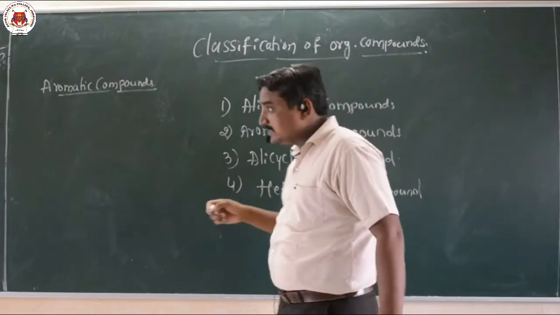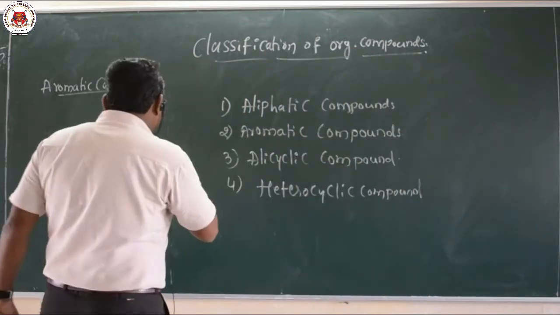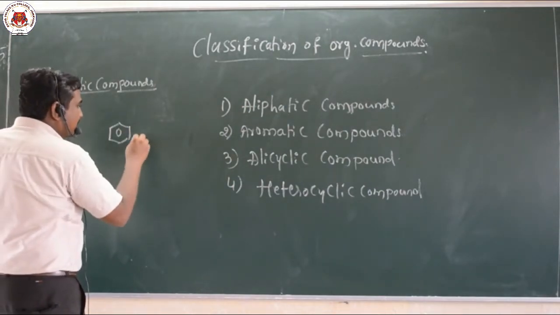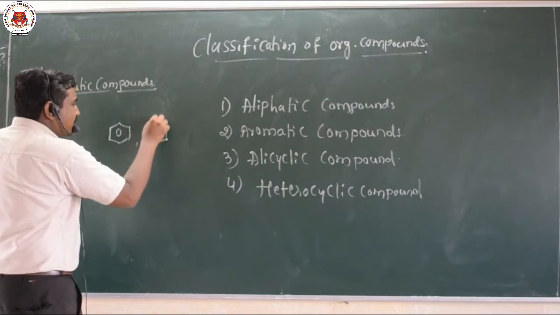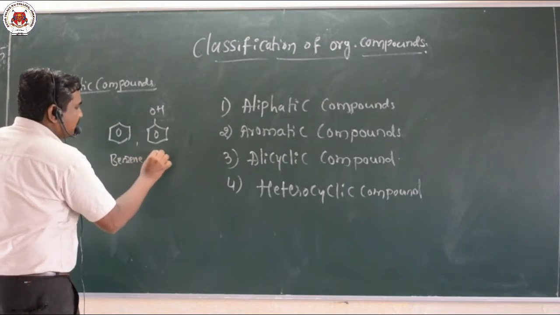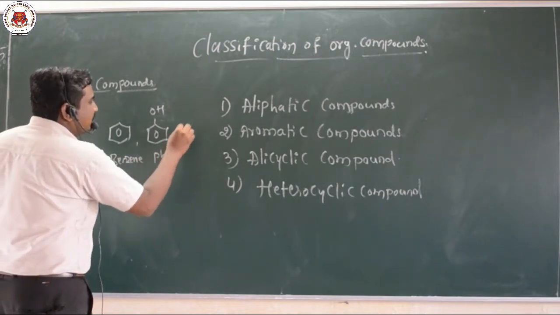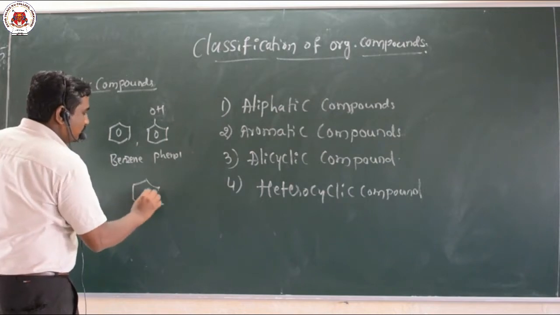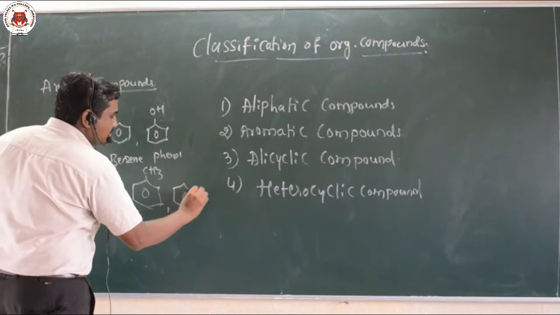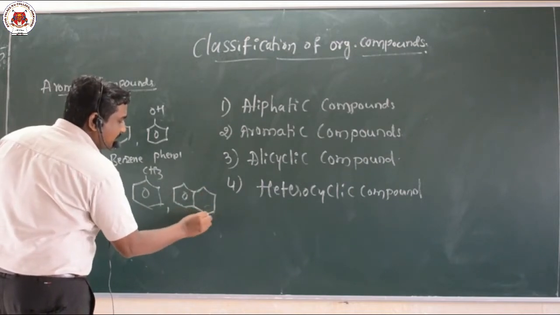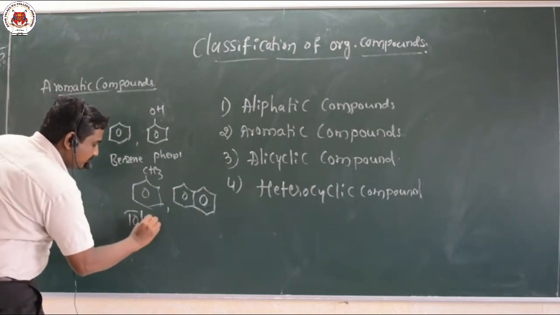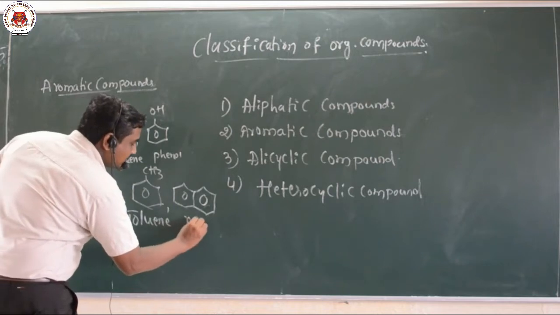So aromatic compound examples. The first example is benzene. Benzene is an aromatic compound. Another example is phenol, or toluene, and naphthalene. These are examples of aromatic compounds. So this is toluene and this is naphthalene.